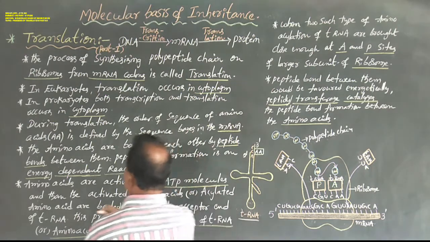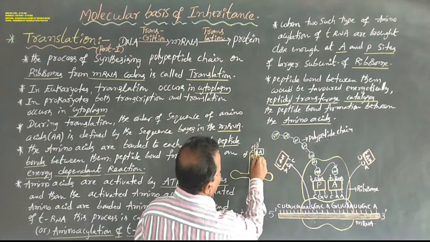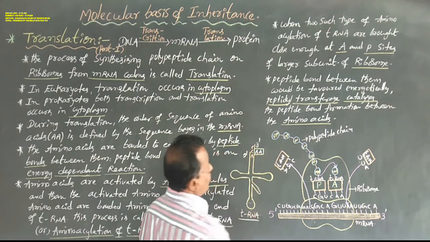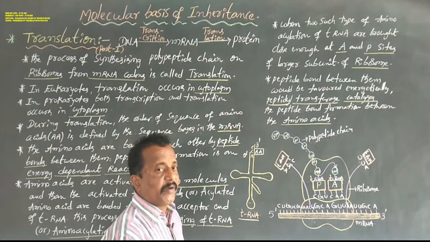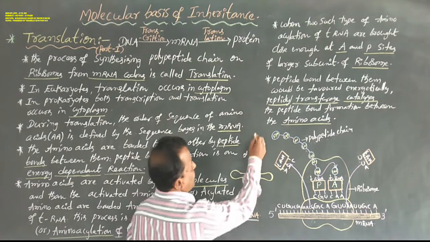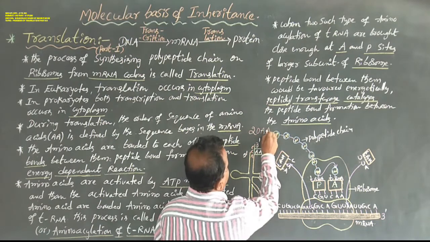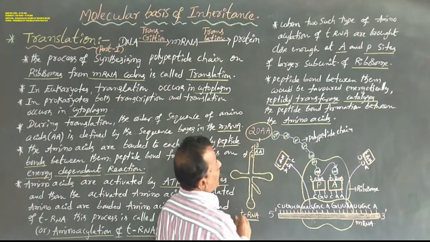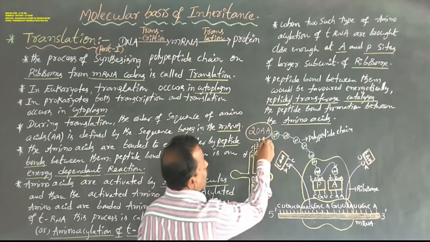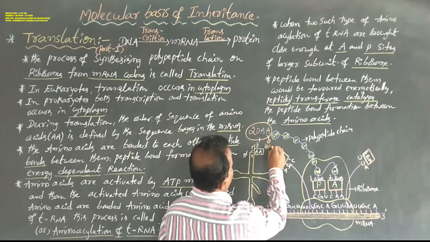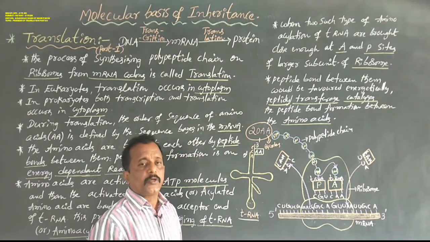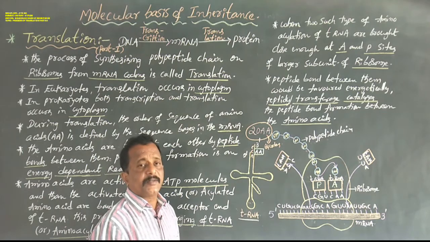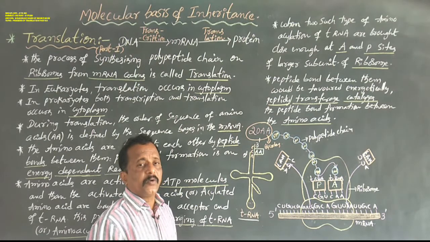So dear students, amino acids are required for protein synthesis. How many amino acids are required for protein synthesis? 20 amino acids. And these 20 amino acids are specified by how many codons? 64 codons. 20 amino acids are coded by 64 codons, but out of these, 61 codons are sense codons and 3 codons are stop codons.